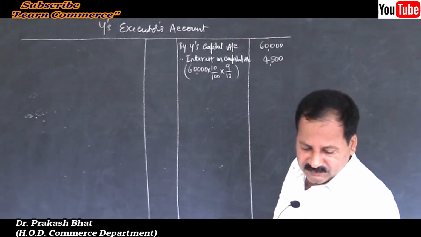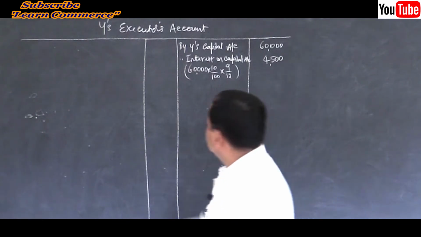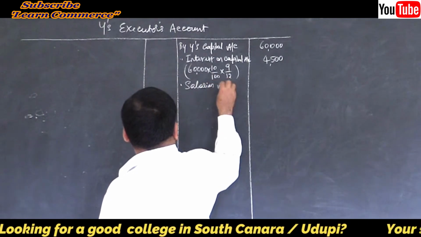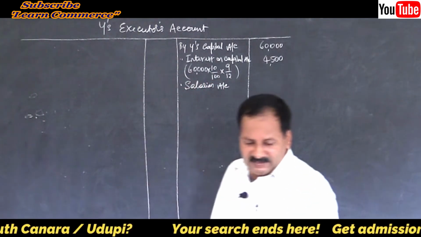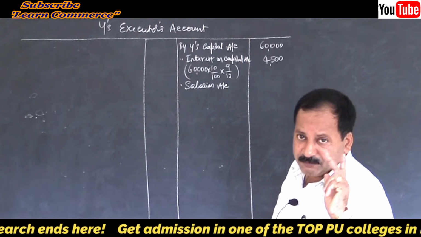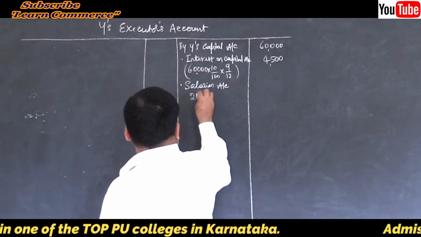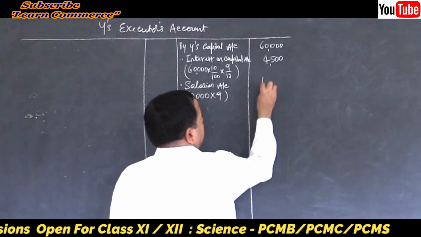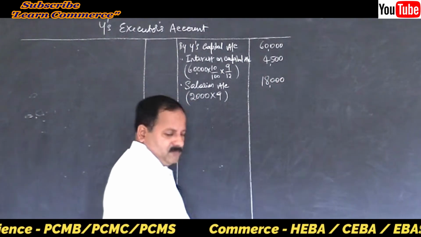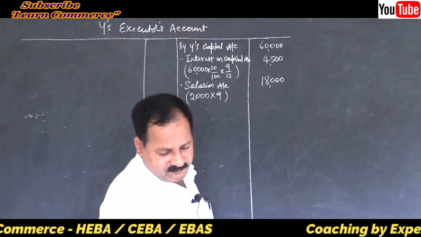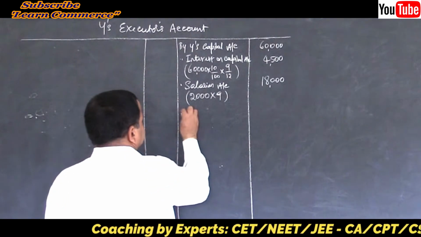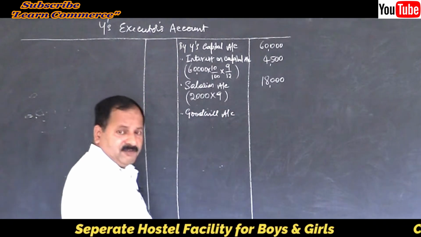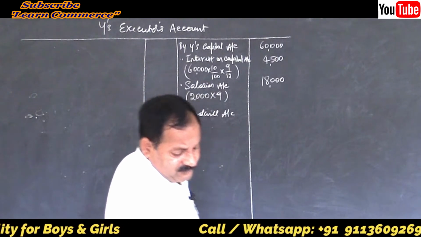4,500. Then salary. Salaries account. Salaries how much? 2,000 per month for 9 months. Correct. 2,000 into 9. So 18,000. Correct. 18,000. Then what else? Goodwill. Goodwill account. How much? 54,000 goodwill of the firm.